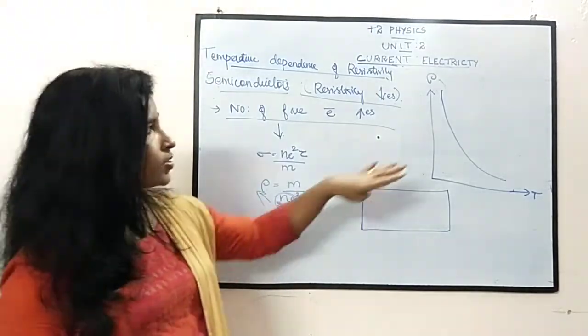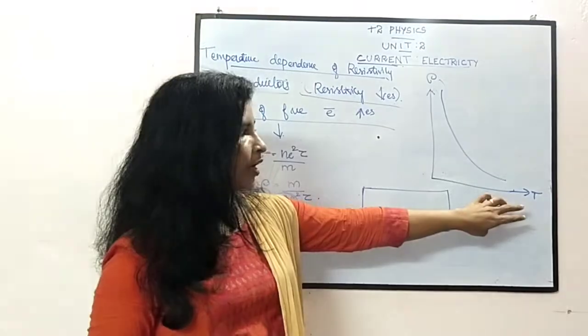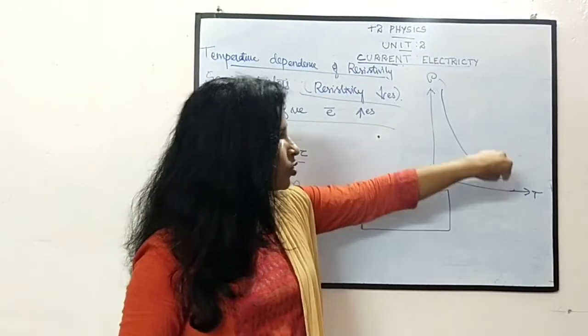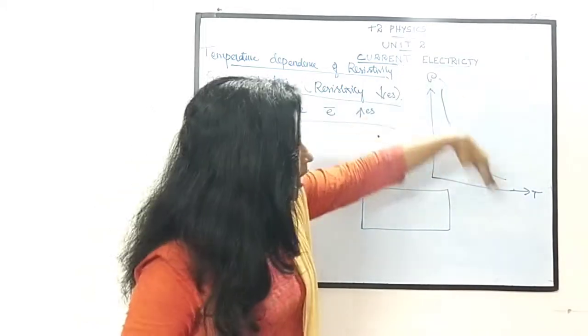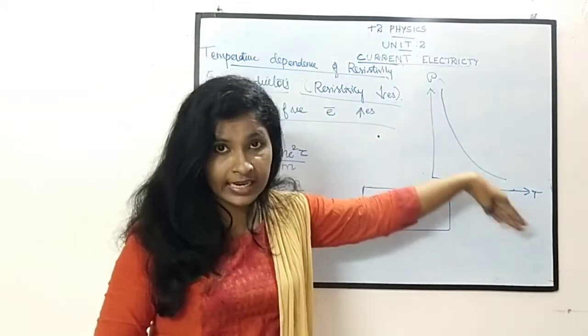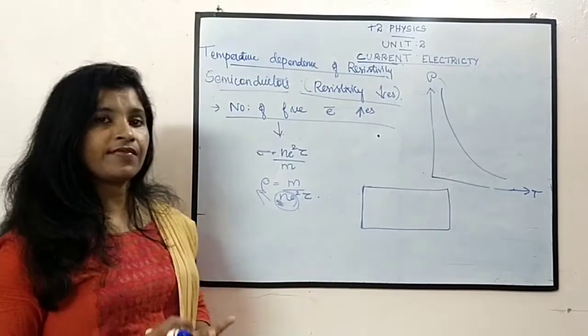In the case of a semiconductor, this is the graph. As the temperature goes on increasing, we can see the resistance will be decreasing. As temperature increases, the resistivity comes down. So resistivity will be decreasing.